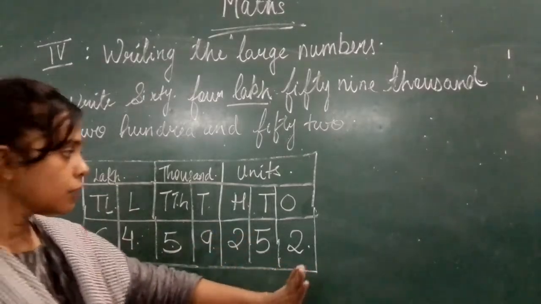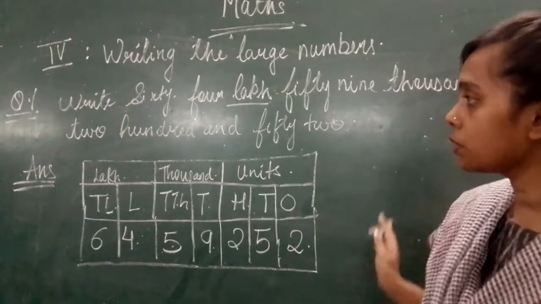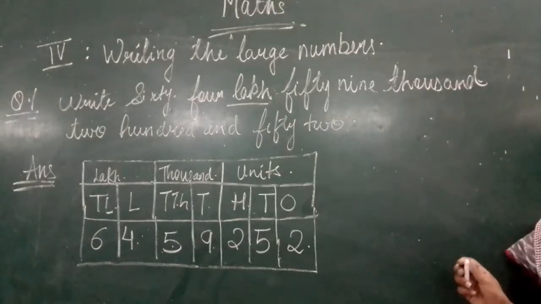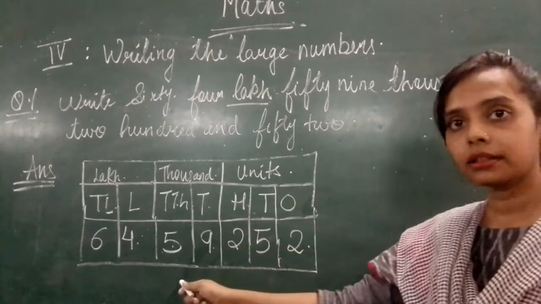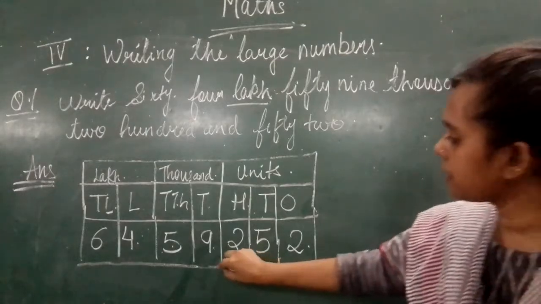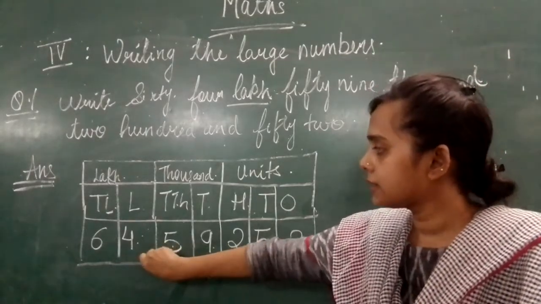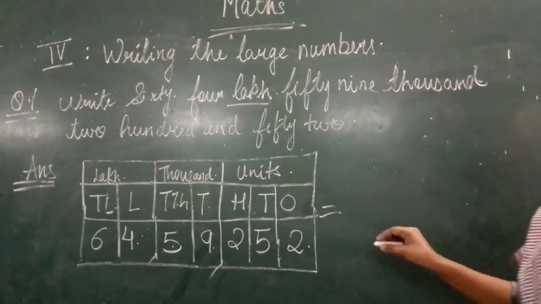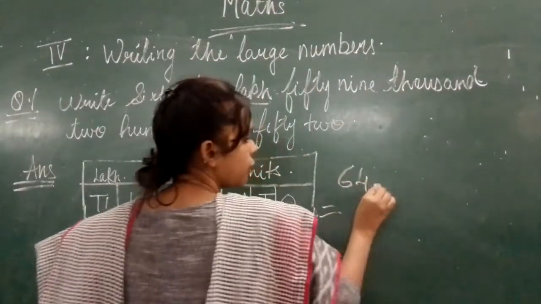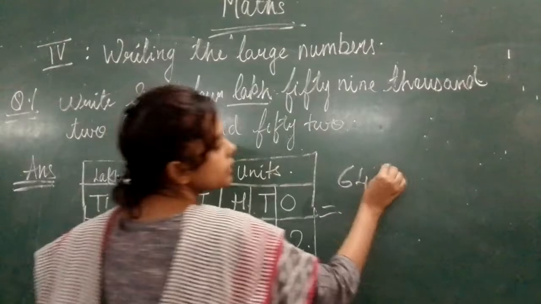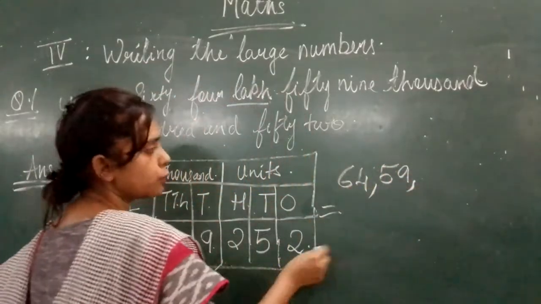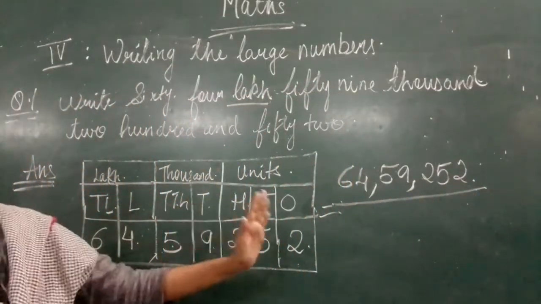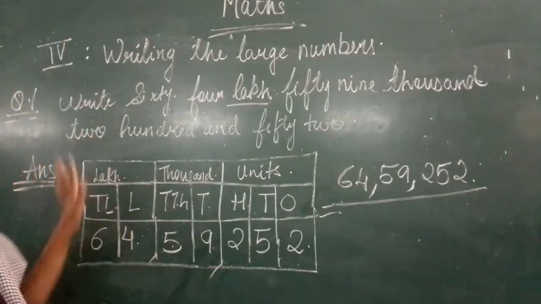Now here, you have written this number. Now you will let me know where I will put the commas. Okay, so where will I put your commas? After each period, yes or no? So the first period is here, so here a comma, then the second period. So how will you write this without the place value chart? See, 64 lakhs, comma, then 59,000, comma, then this 252. So this is how you will write when you start putting commas. Okay, write down this first.